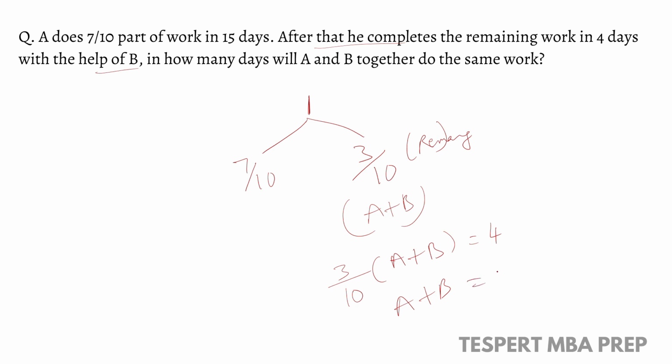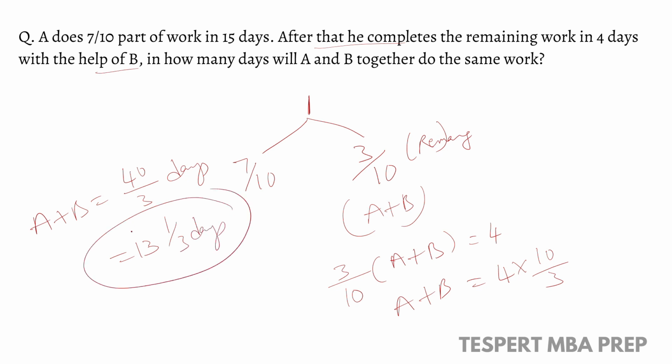So A plus B is equal to 4 into 10/3, and let me write it here. A plus B, so A and B can complete the work in 40/3 days. If we change it into a mixed fraction, it will be 13 1/3 days, right? So by working together, they can complete the same work in 13 1/3 days.